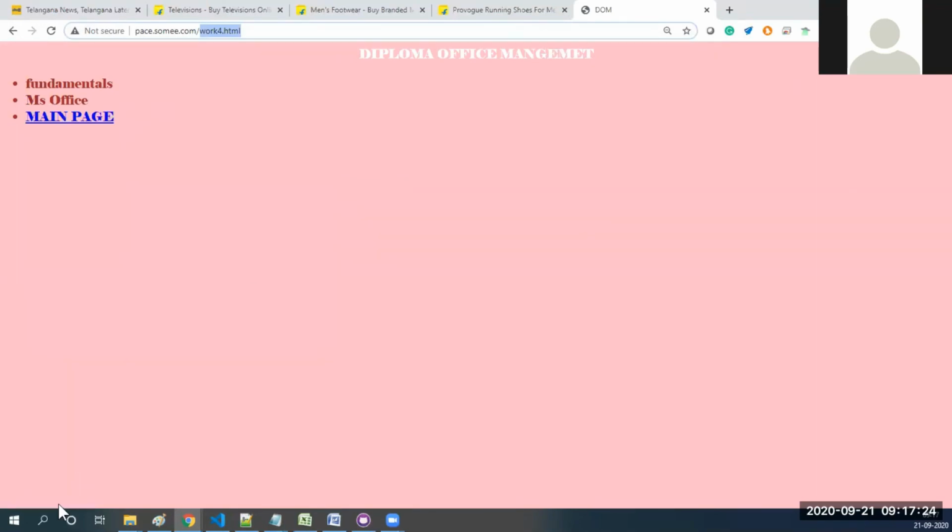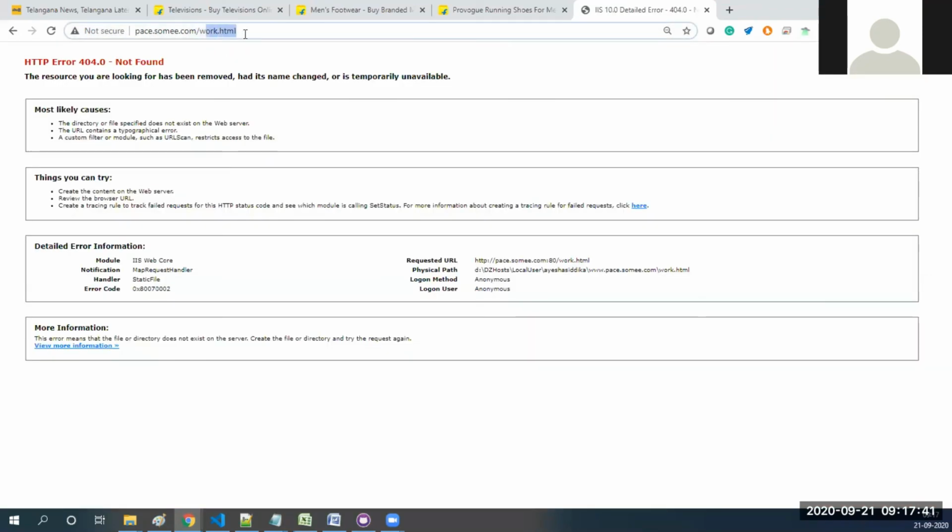So we can observe here in the bottom, right? In the bottom here you will observe where it will go. When I mouse over on that one, it will show which page it is going to. Main page. Work.html. See, work.html like that.